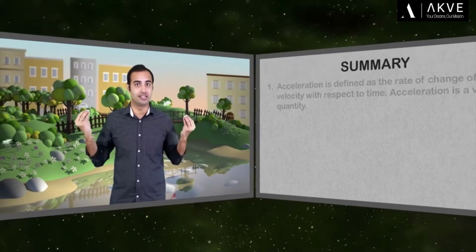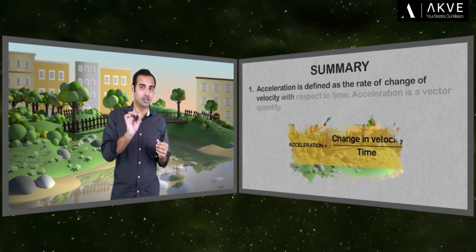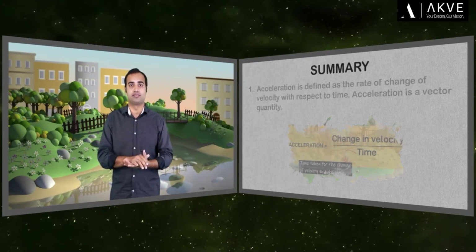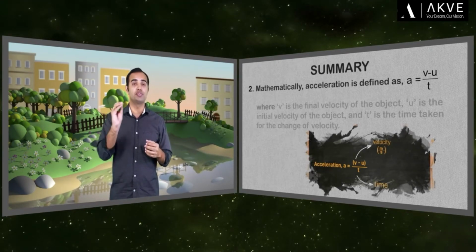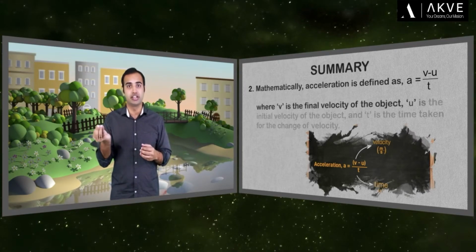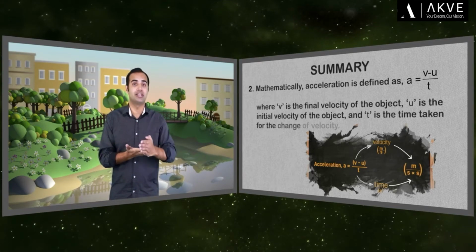For now, let's summarize whatever we have learned so far in this video. Acceleration is defined as the rate of change of velocity with respect to time. Acceleration is a vector quantity. Mathematically, acceleration is defined as a is equal to (v minus u) by t, where v is the final velocity of the object, u is the initial velocity of the object, and t is the time taken for the change of velocity.